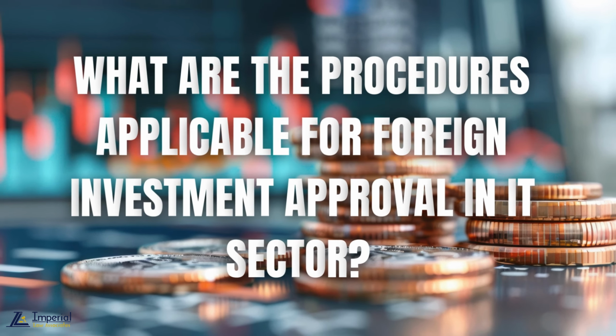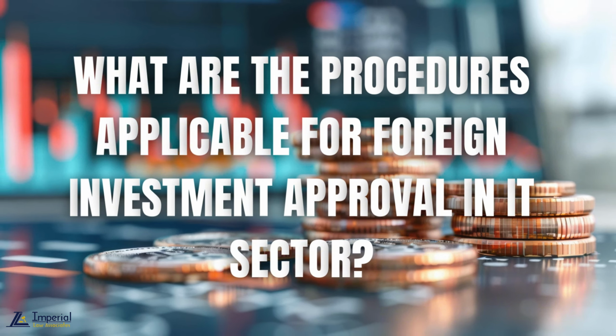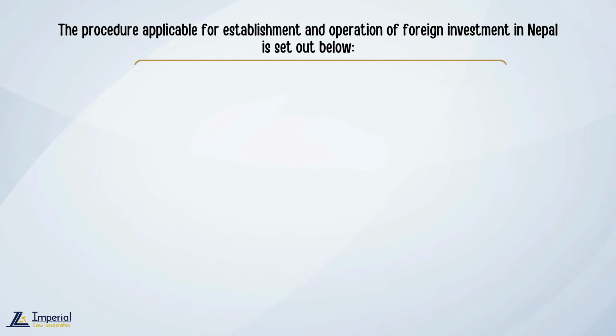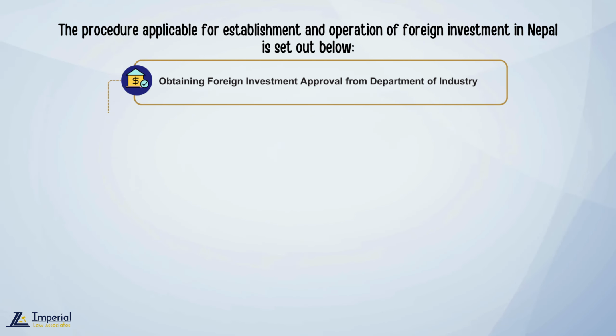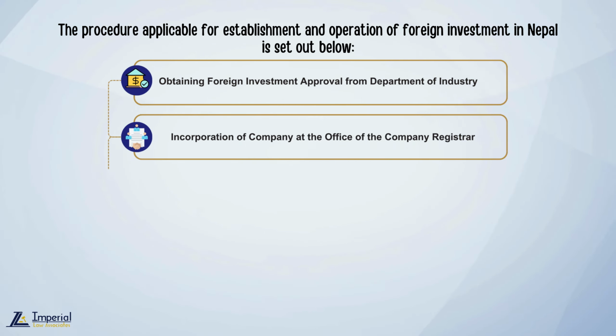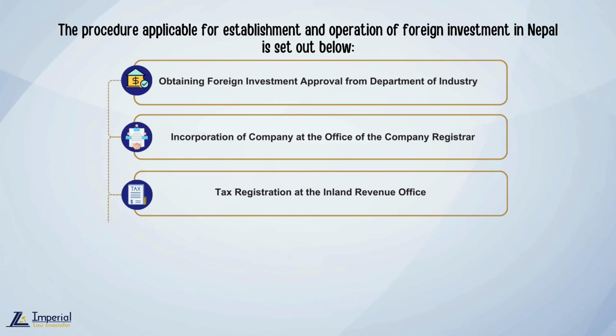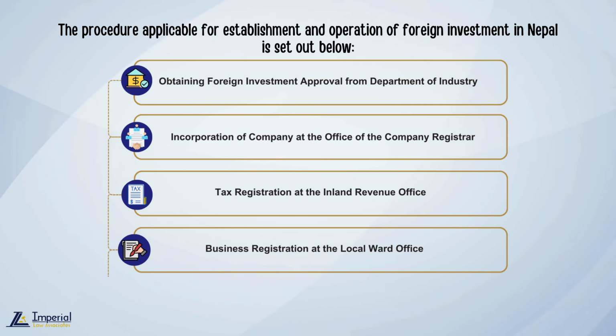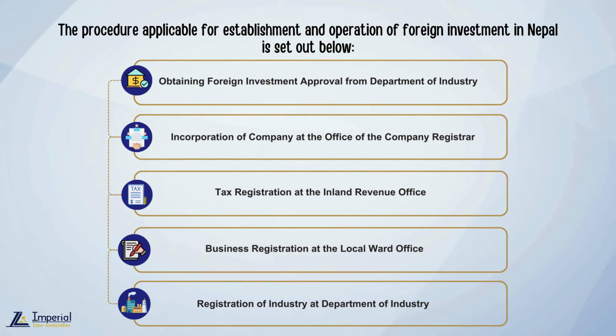What are the procedures applicable for foreign investment approval in IT sector? Step 1. Obtaining foreign investment approval from Department of Industry. Step 2. Incorporation of company at the Office of the Company Registrar. Step 3. Tax registration at the Inland Revenue Office. Step 4. Business registration at the local level ward office. Step 5. Registration of industry at Department of Industry.